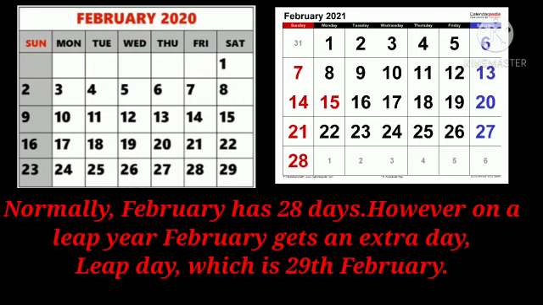So children, normally February has 28 days. However, on a leap year, February gets an extra day, leap day, which is 29 February. Children, year 2021 is an ordinary year. Therefore, we have 28 days in February 2021. And the year 2020 is a leap year. Therefore, we have 29 days in February 2020.